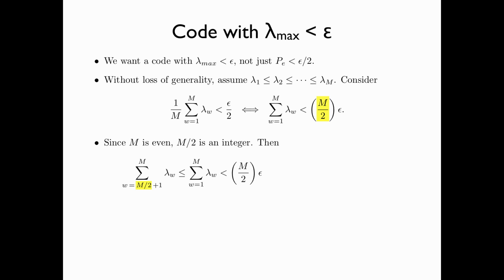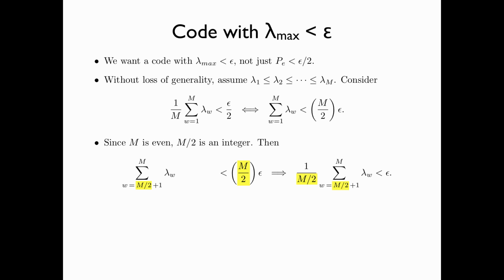Then the second half of the summation, namely the summation from w equals M over 2 plus 1 to M of lambda w, which is upper bounded by the summation from w equals 1 up to M of lambda w, is less than M over 2 times epsilon. Thus we have shown that the second half of the summation is less than M over 2 times epsilon.